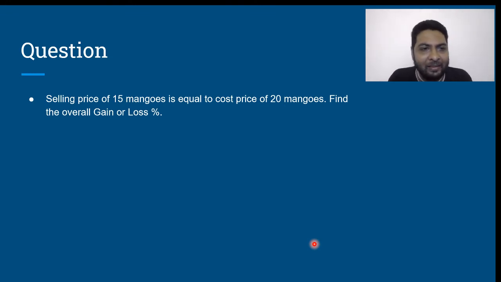Next, the question is simple. The selling price of 15 mangoes is equal to the cost price of 20 mangoes. Find the overall gain or loss percentage. Again, without using paper and pen. How can we solve it? Please understand one critical point over here whenever we are dealing with profit and loss: if I consider the cost price of one article, I should consider the selling price of one article.